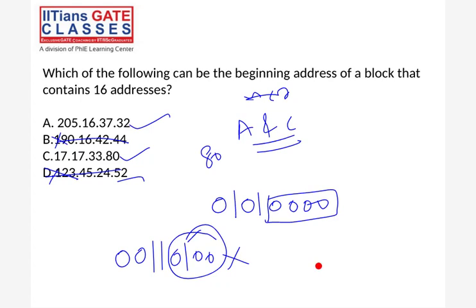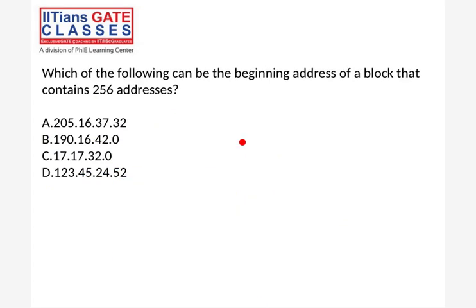Okay. Next, try it. Now try with this one. 256. Try with 256.